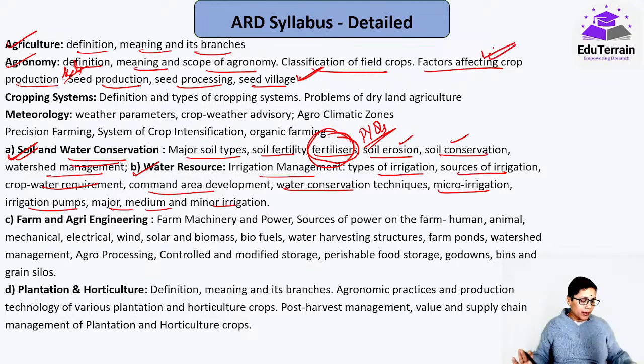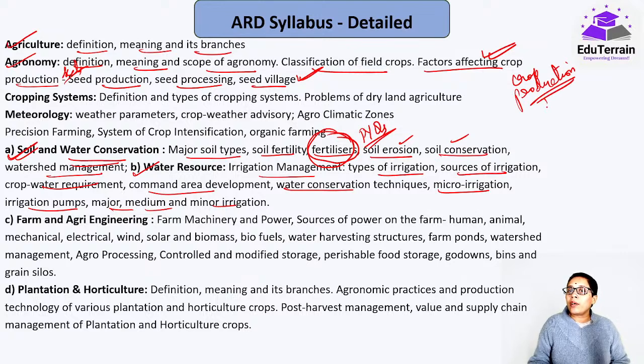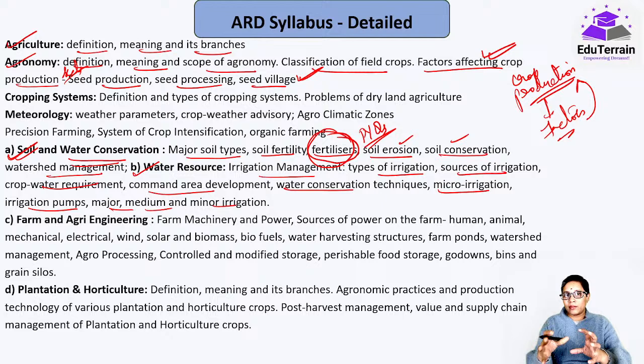Okay, clearly NABARD has given this. These are factors affecting crop production, a part of agronomy under your examination. But to understand the factors affecting crop production, you should understand what exactly crop production is. Only after this will you be able to understand what exactly are those factors that are affecting this crop production. That you should understand. So here I am trying to highlight how to go through the syllabus and how you have to reach out to the topics, how you have to go through the topics. Okay, so everywhere it is like that.